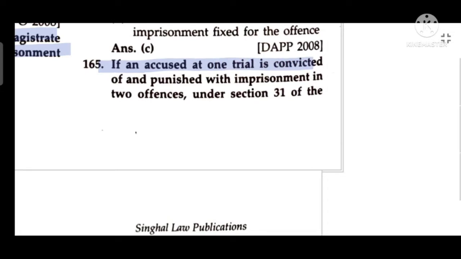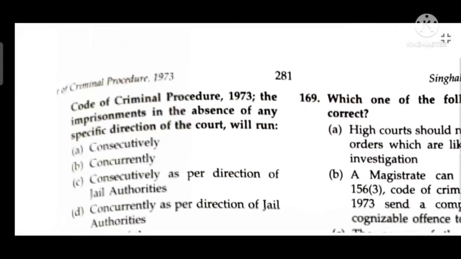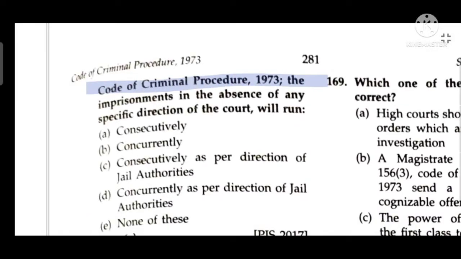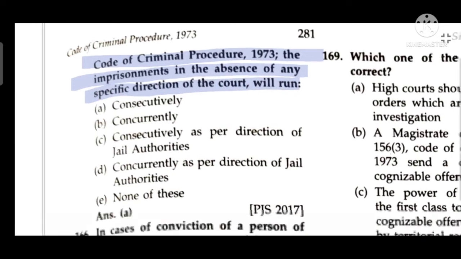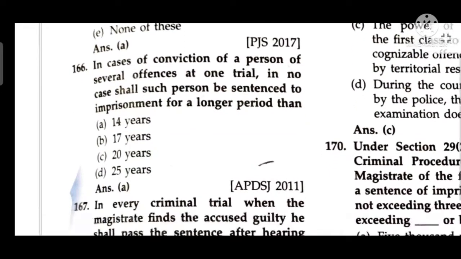If the accused at one trial is convicted and punished with imprisonment in 2 offences, under section 31 of the Code of Criminal Procedure, in the absence of any specific direction of the court, the imprisonment will run consecutively. In the case of conviction of several persons at one trial, in no case shall a person be sentenced to imprisonment for a longer period than 14 years.